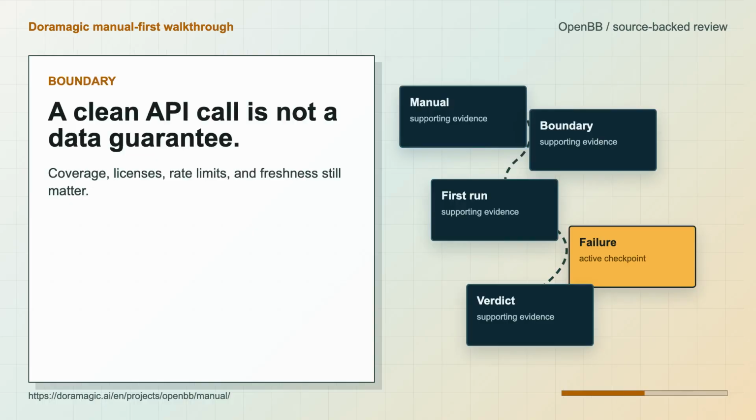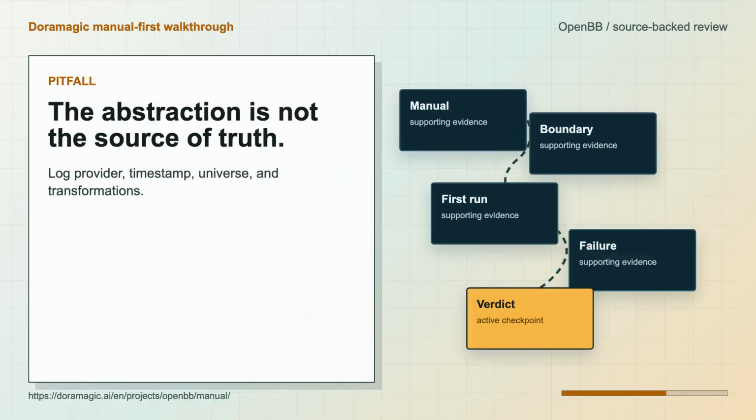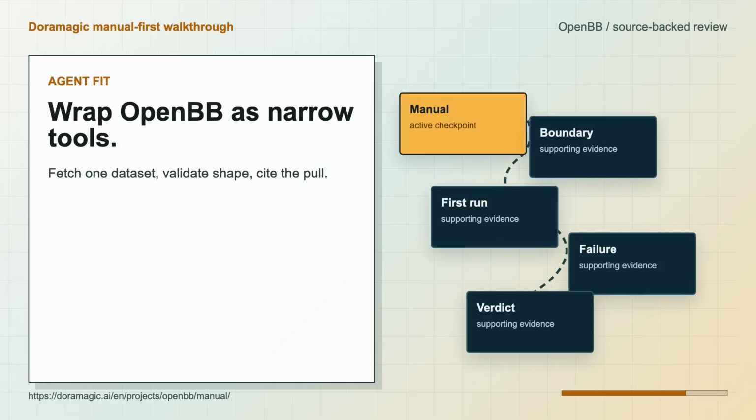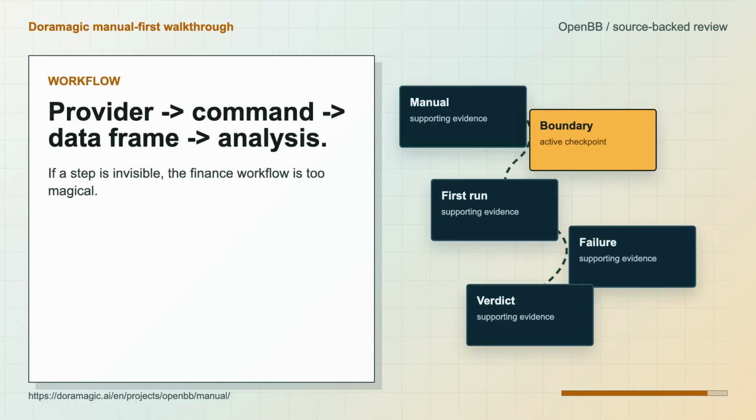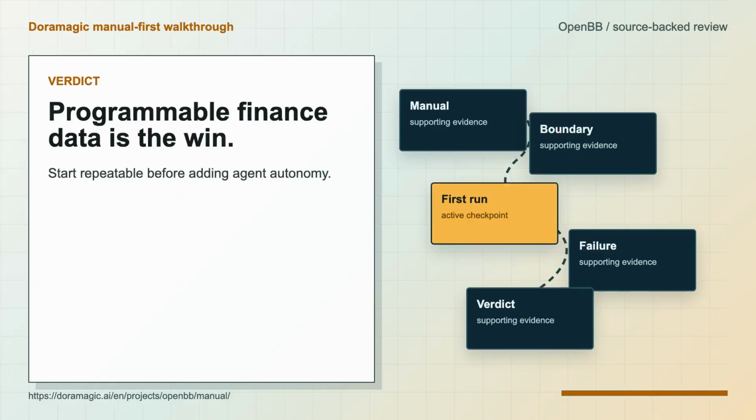For AI agents, OpenBB is most useful when you wrap it as a narrow tool. Do not give the agent a vague "research markets" instruction. Give it a function that fetches one dataset, a validator that checks shape and date range, and a report step that cites exactly what was pulled.